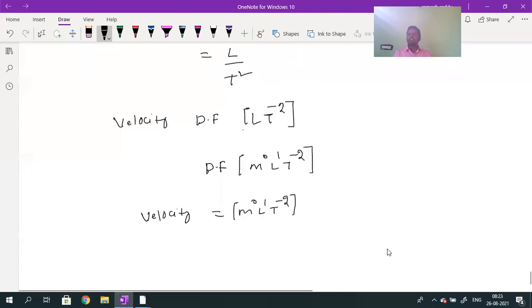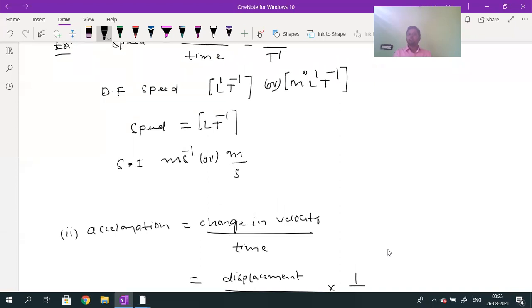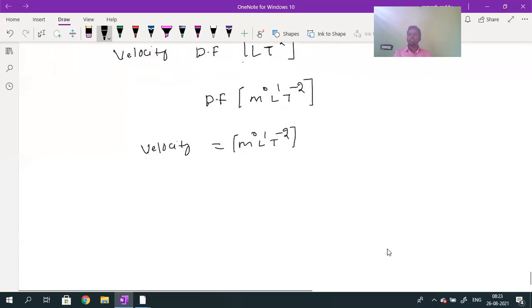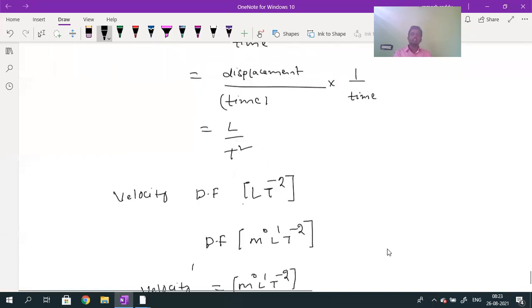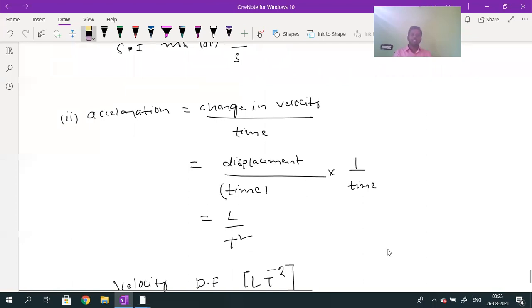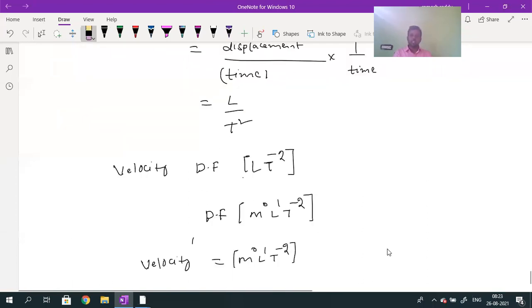The velocity dimensional formula is which one? L into t power minus 1, that is m power 0, L power 1, t power minus 1. Whereas the dimensional formula of acceleration is, sorry, this is acceleration. Here I need to write acceleration. The mistake I wrote, no? Velocity we already wrote. So this is the dimensional formula for acceleration.